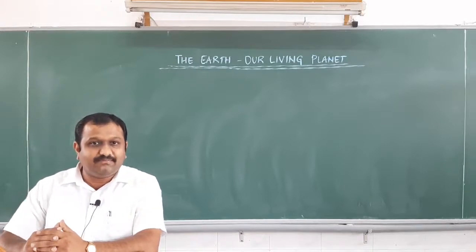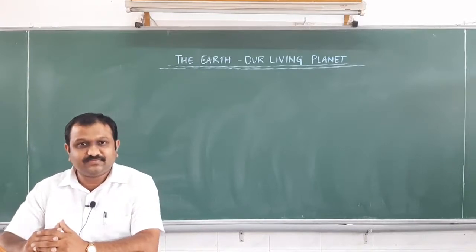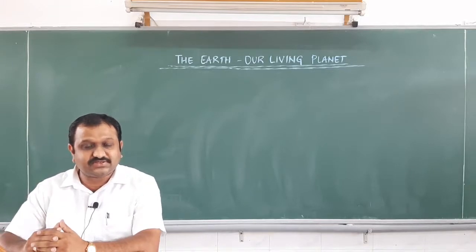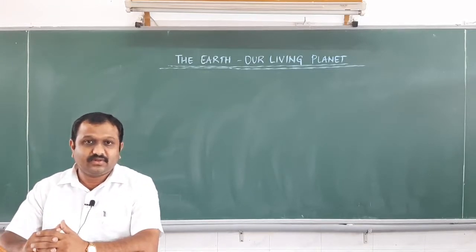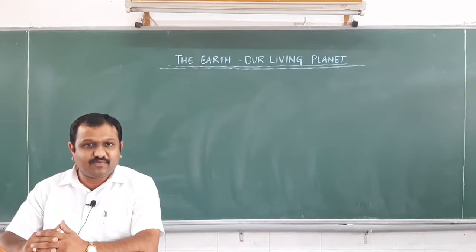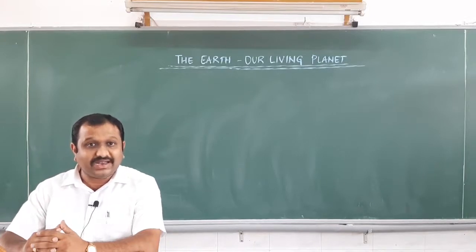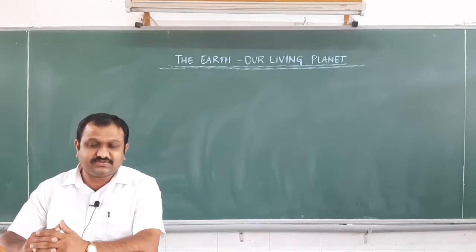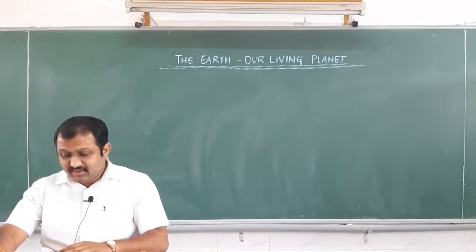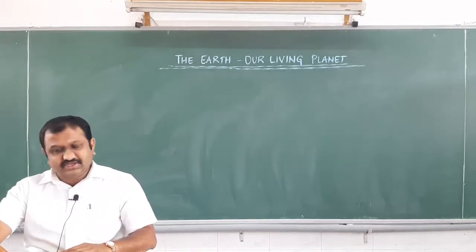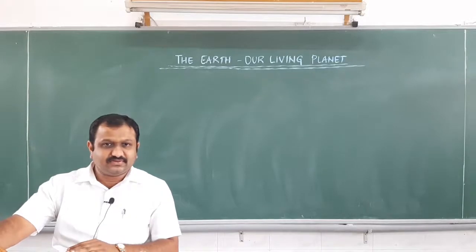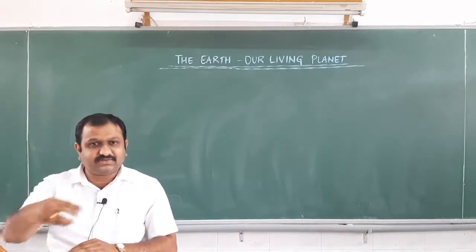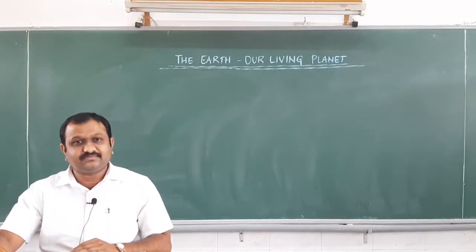Earth is the only planet in our solar system where life exists. Earth plays a very important role as a life supporting planet. It is the third planet in our solar system from the Sun.